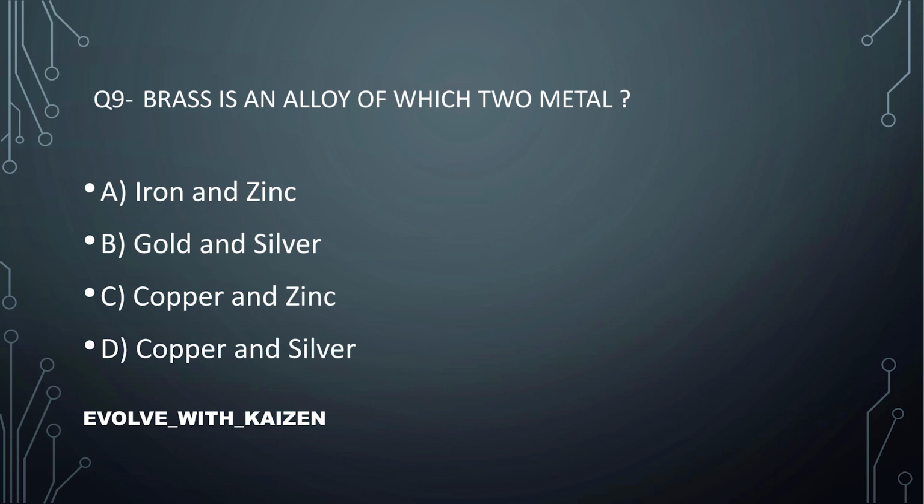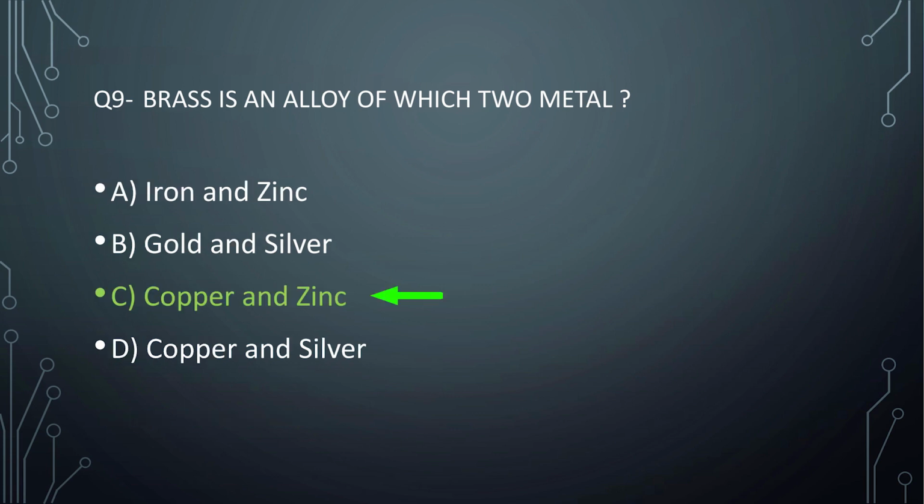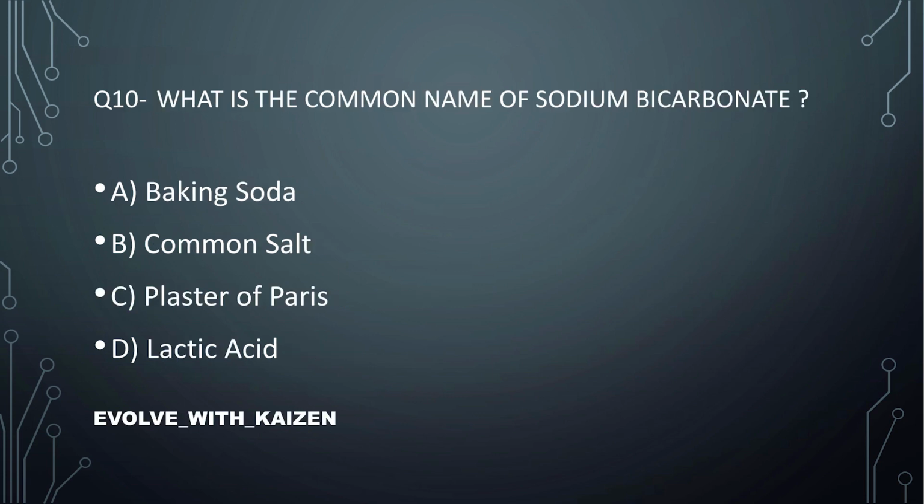Question number 9. Brass is an alloy of which two metals? The answer is option number C, copper and zinc. Question number 10. What is the common name of sodium bicarbonate? The answer is option number A, baking soda.